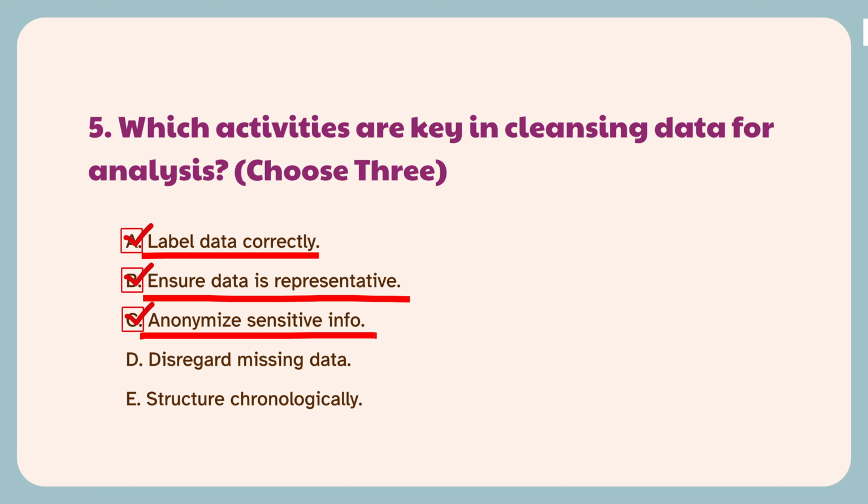To protect privacy, especially with personal data, anonymization is a crucial data cleansing step. Incorrect. Ignoring missing data can lead to incomplete analyses. Handling missing data is an essential part of data cleansing. Incorrect. While some analyses may require chronological structuring, it is not a universal data cleansing requirement.